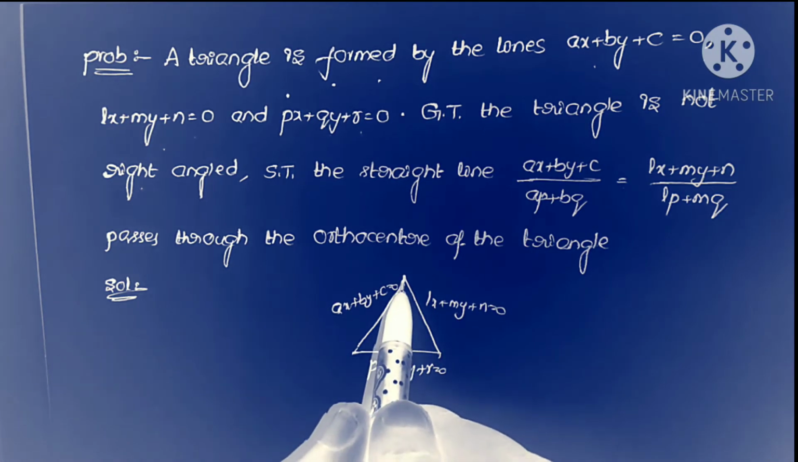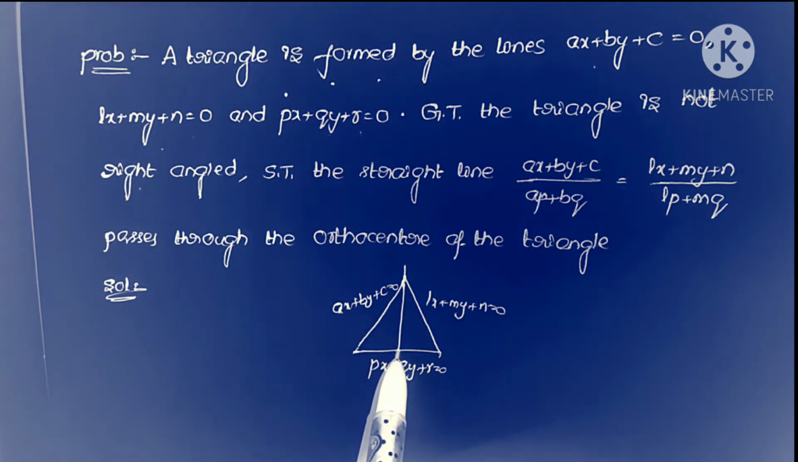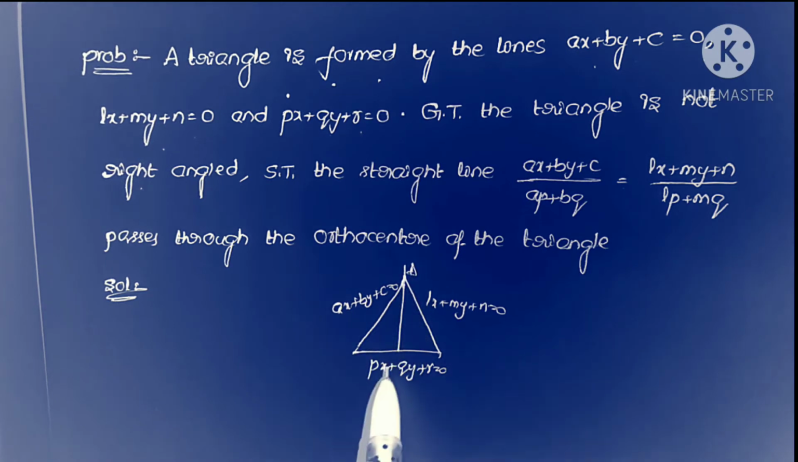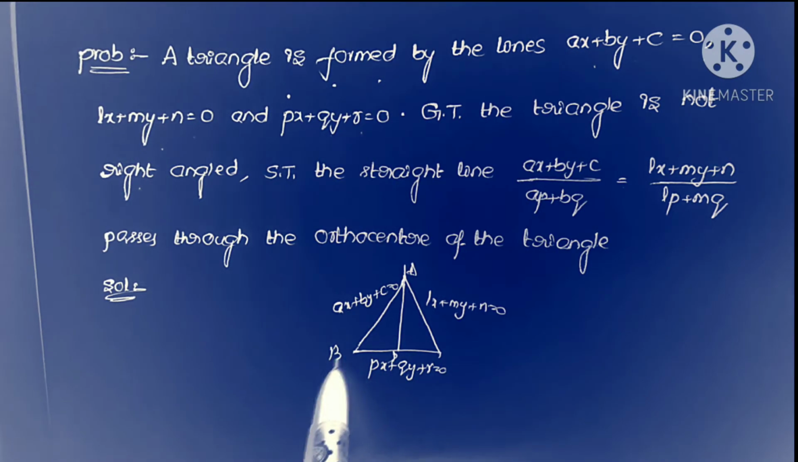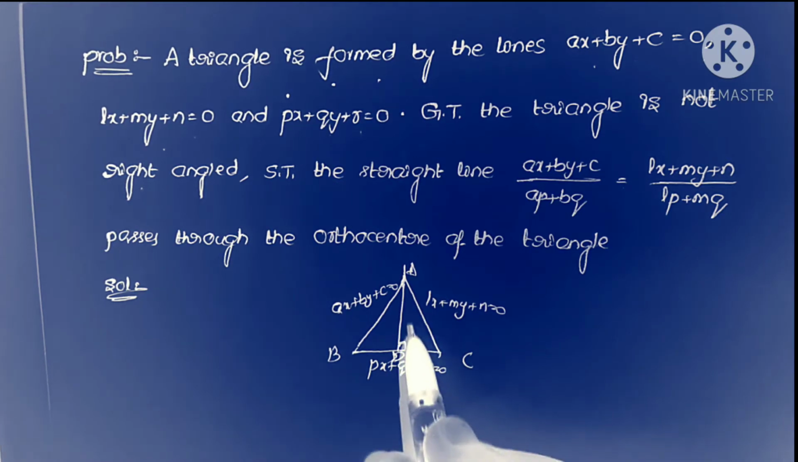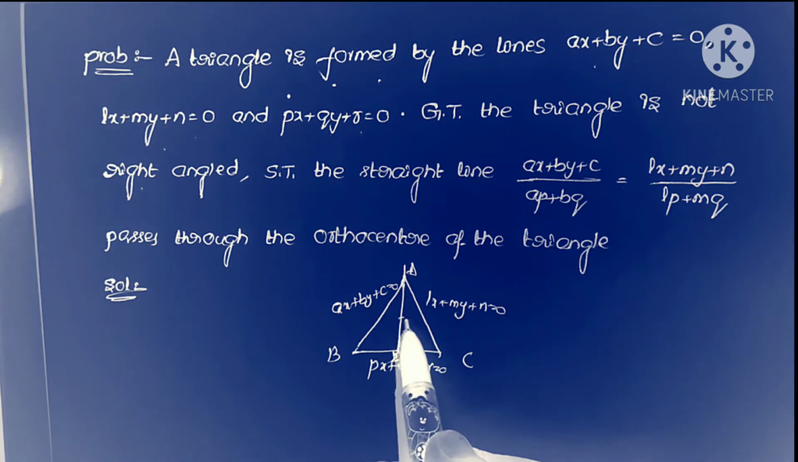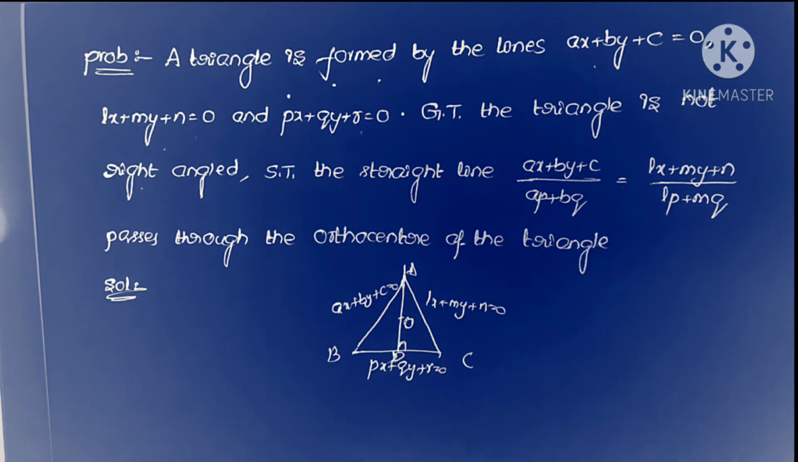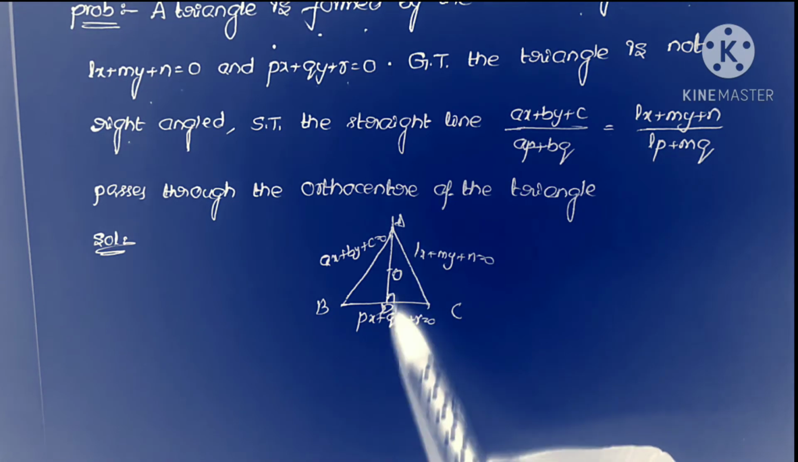So first I draw one altitude like that. Suppose this is the equation of AD. So this is AD, and this is the line BC here. Clearly AD is the altitude, which means the orthocenter lies on this line. So the orthocenter lies on AD. Now what is the equation of AD here?